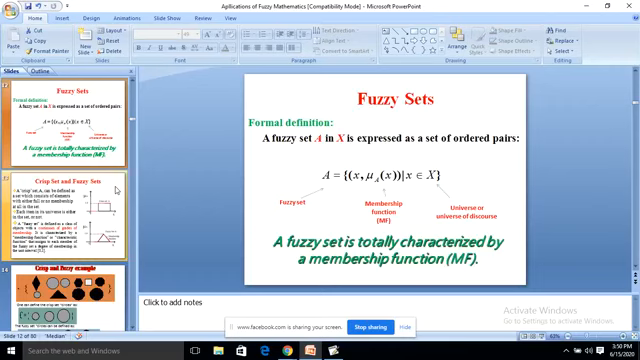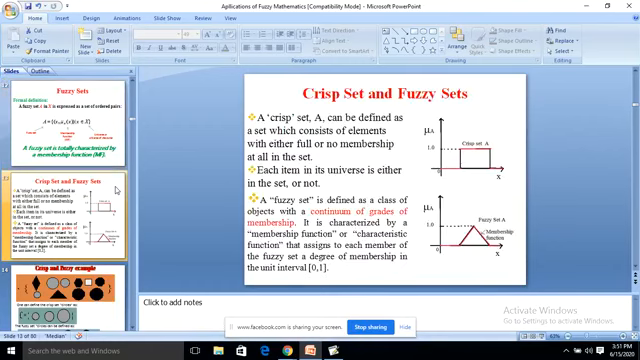Next, fuzzy sets. Formal definition: a fuzzy set A in X is expressed as a set of ordered pairs. The A is a collection of all ordered pairs of the form X, mu A of X, X belongs to X. Here A represents fuzzy set and mu A, the membership, mu A of X, the membership function value, and capital X, the universe of discourse. A fuzzy set is totally characterized by a membership function.